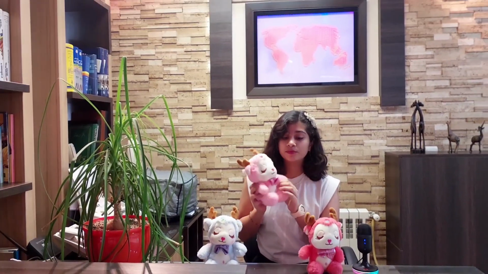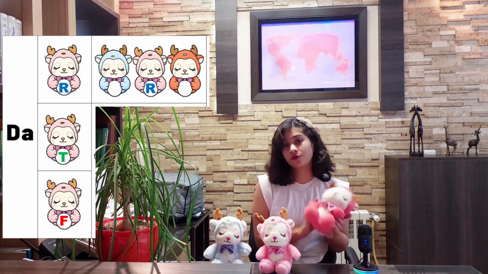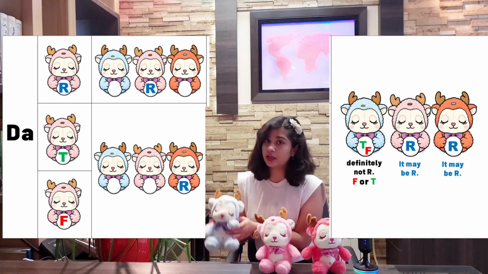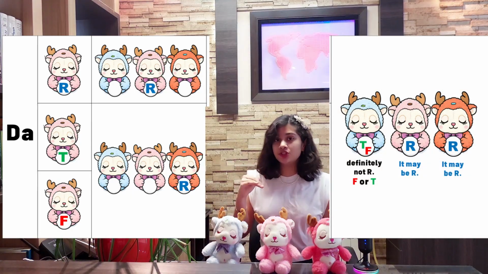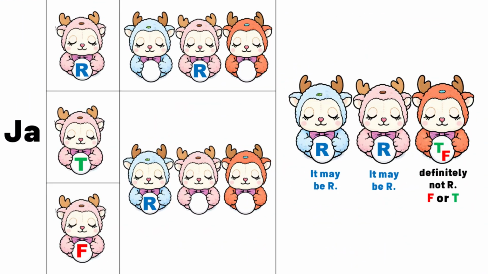For the first question, we will ask the middle lord, if I ask you whether the lord on my left is R, would your answer be da? So here, if the answer is da, either I'm talking to R itself, or I'm not talking to R and I'm talking to T or F, which, because I got a da answer, the statement is true and the left lord could be R. So if the answer is da, we would be sure that our right lord is not R, absolutely. And if the answer is ja, we are sure that our left lord is not R, definitely.